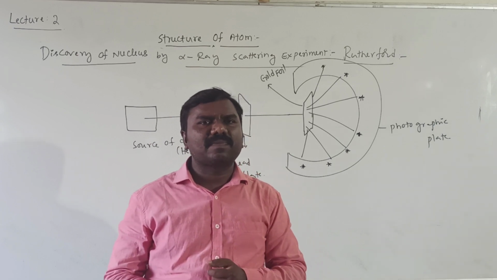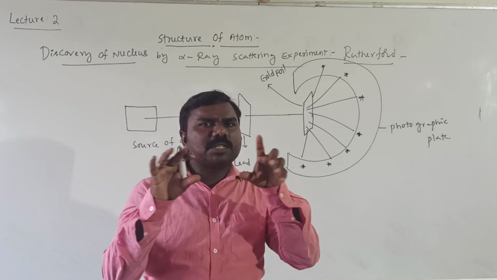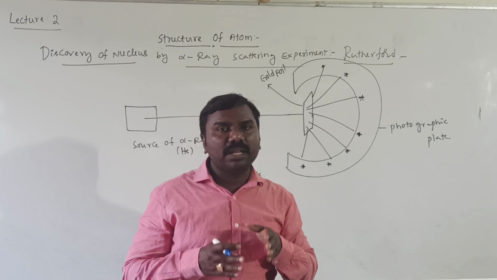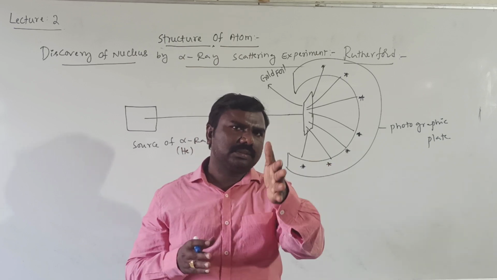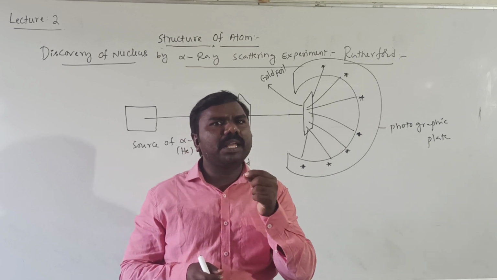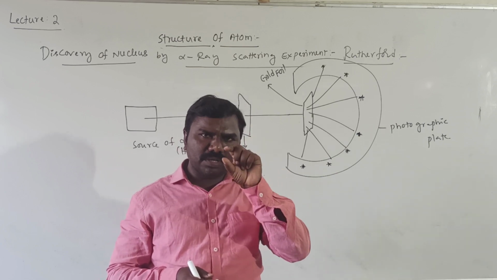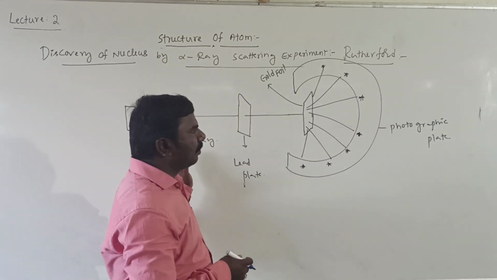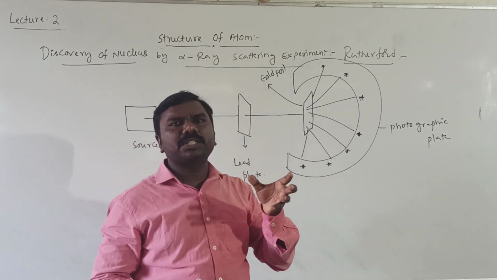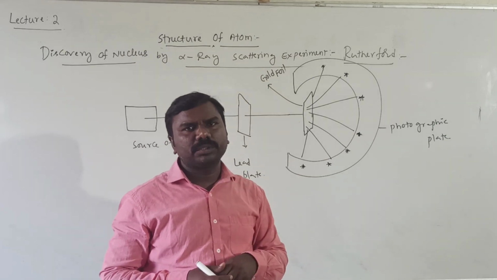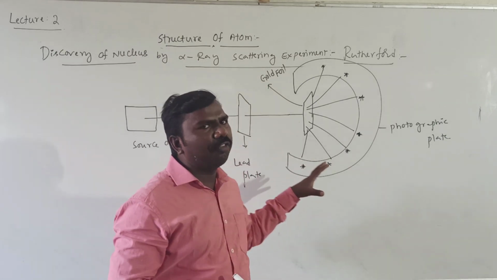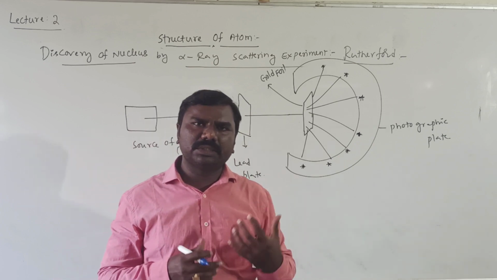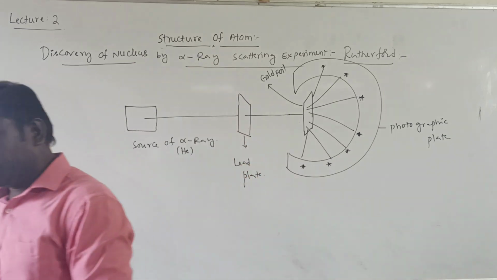Those are: maximum space in the atom is empty, that's why scattering. Very few particles are bounced back, it means a small portion is oppositely charged. Helium is positive, oppositely charged means negative. So he gave a few observations as well as conclusions. I'll write all those because these are all theoretical points.